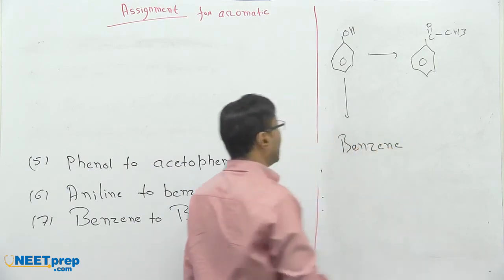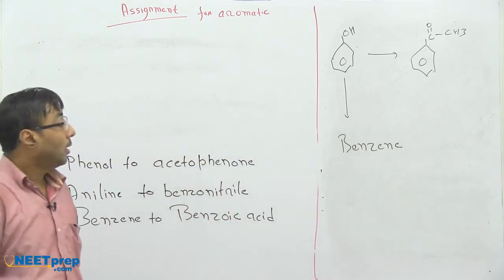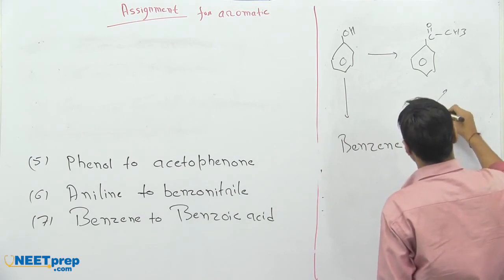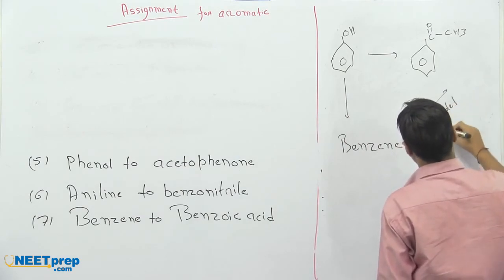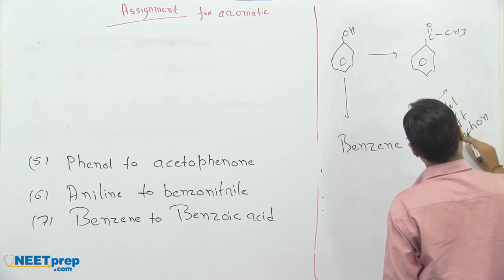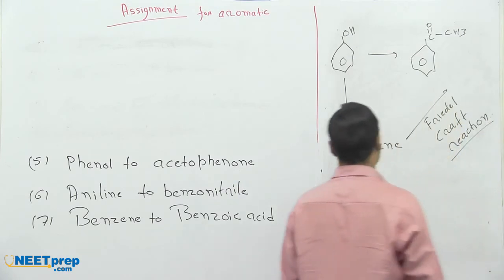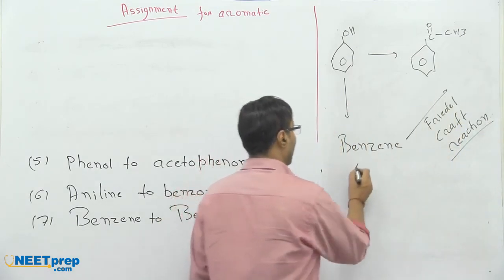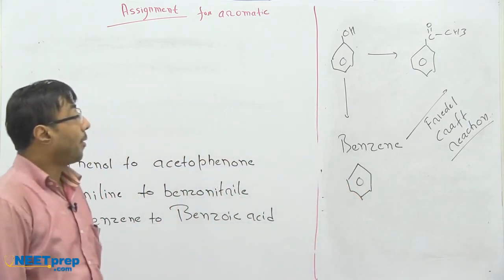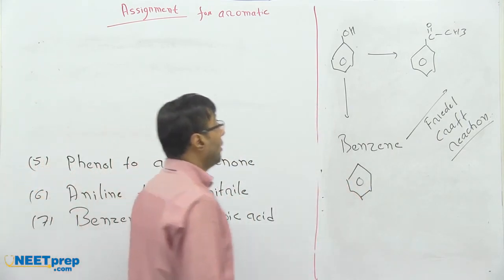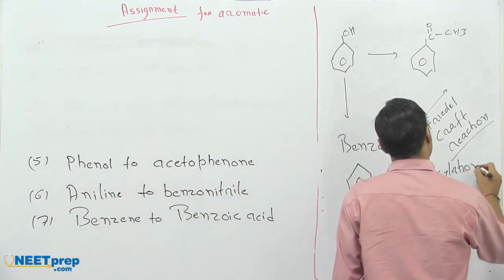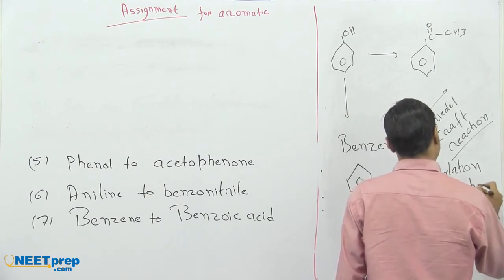First of all, we have to convert it into benzene, and from benzene to this compound is known as the Friedel-Crafts reaction. Particularly, it's an acylation reaction.